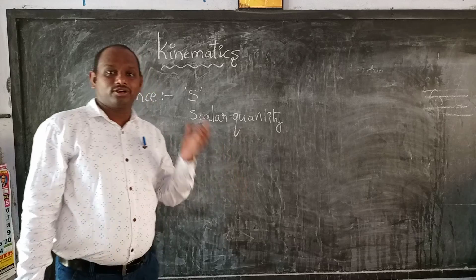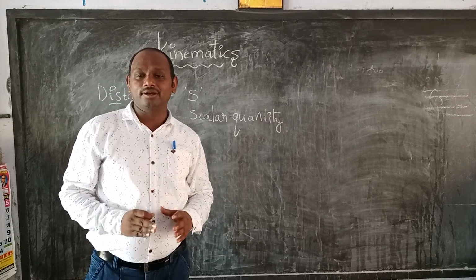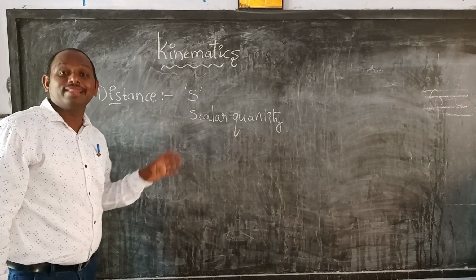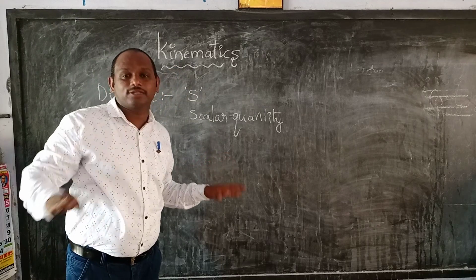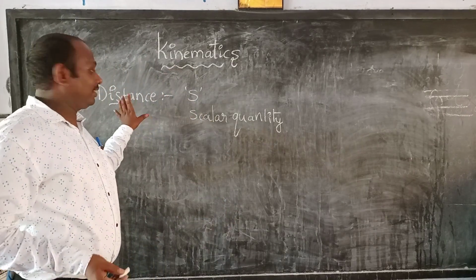Now I will explain the definition of distance. Distance is nothing but the actual length of the path covered by a body. The total length covered in a given interval of time is called the distance.